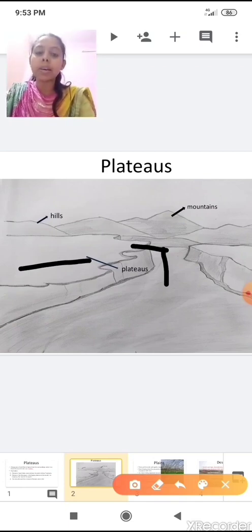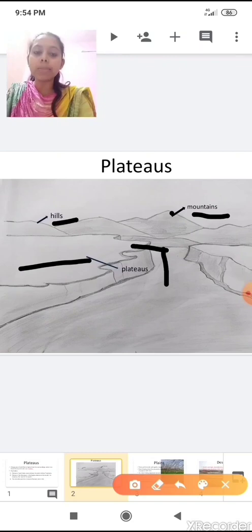You can see here a mountain. Mountains are higher but have a peak at the top. And you can see here the example of hills also. Hills are smaller than the mountains. They look like a mountain but they are smaller than the mountain.